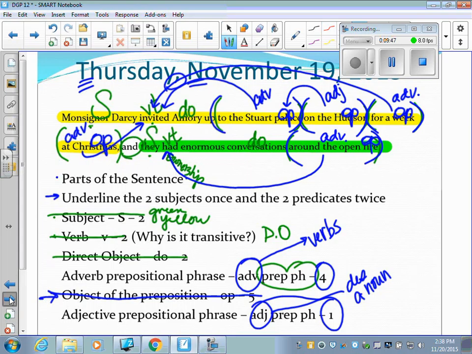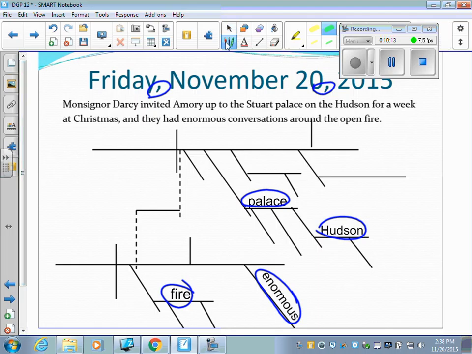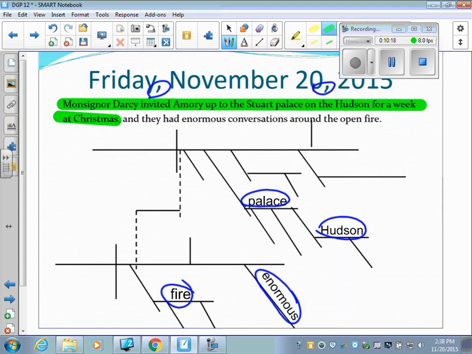Now this last slide is your diagram. Again, there's your date. I cannot stress enough these commas. I'll have people miss them all year long. So this looks a lot like chicken scratch, but I've given you some key words in key places to help you try and put this together. Again, I'm going to get out my highlighter. I'm going to highlight in green, Monsignor Darcy invited Amory up for a week at Christmas. And then this is where that information goes.